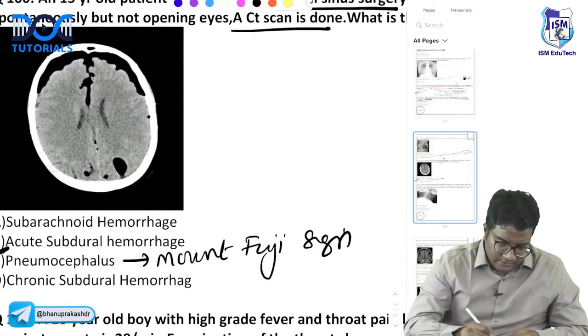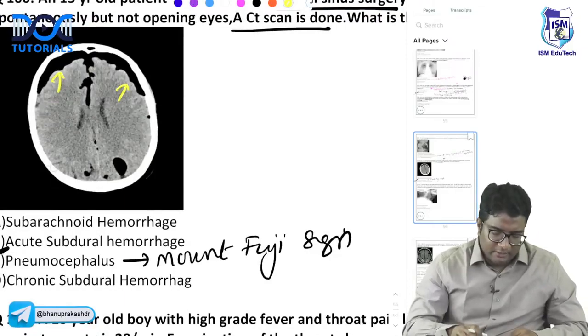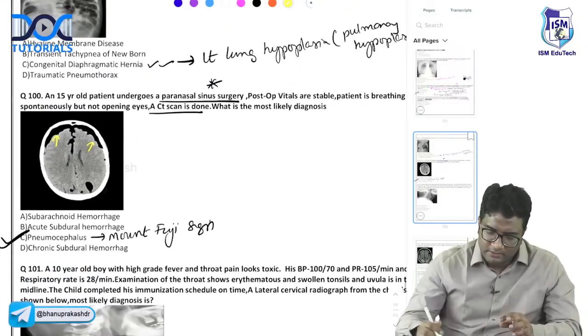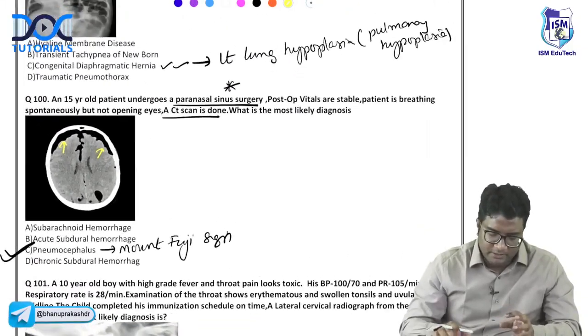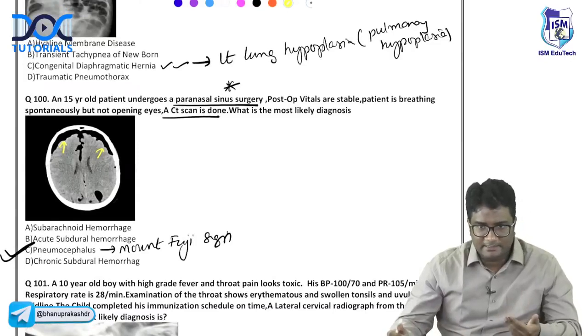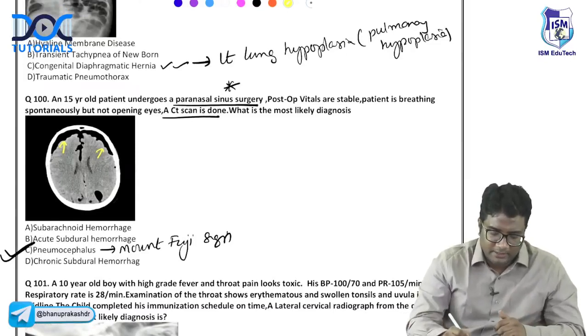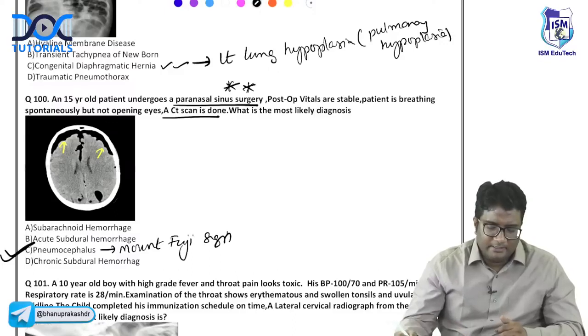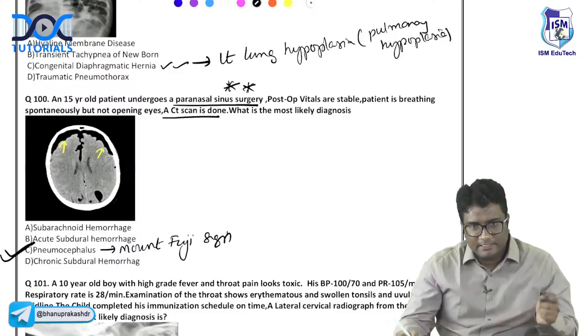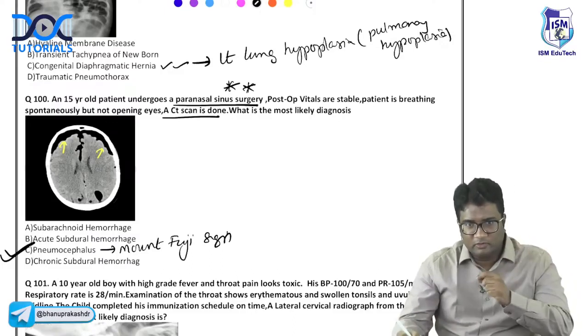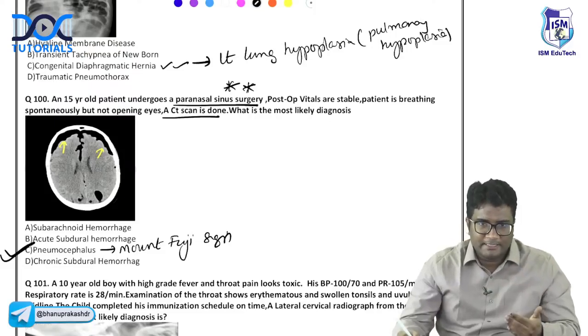Mount Fuji sign, right? So there is air. I just taught you, right? Now remember, this is acute onset. This is not chronic onset, right? This is acute post-op surgery, right? So paranasal air sinus, right? The surgery is also of the air pockets, right? And the patient is showing these air pockets anterior to the frontal lobes. So this is Mount Fuji sign classically.